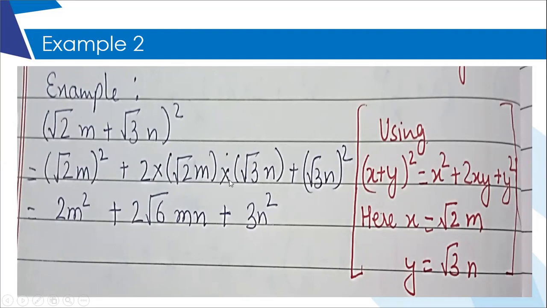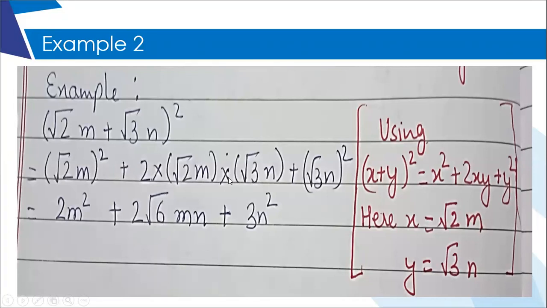And this root 2 and root 3 will get multiplied and still it will be inside root only, but it is now root 6. So you can only multiply the numbers which are inside root. And after that, you cannot multiply this number with this 2. It has to be like this only.